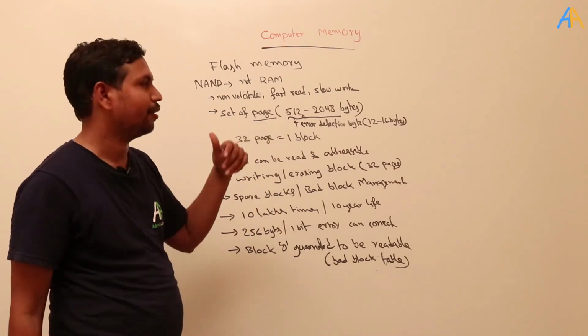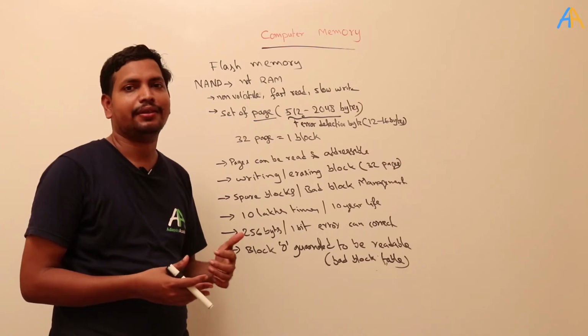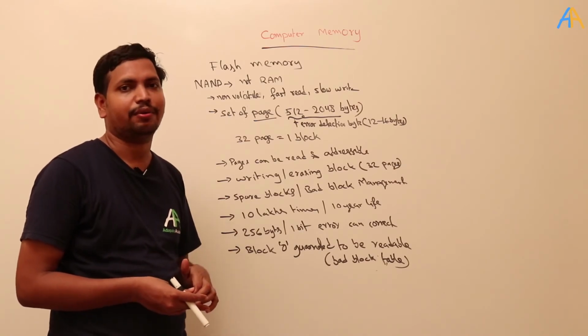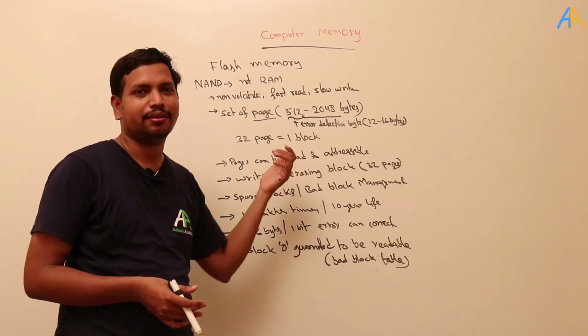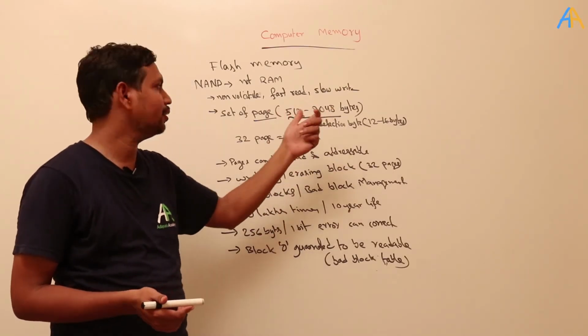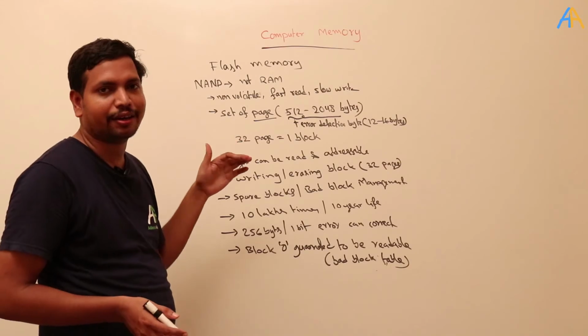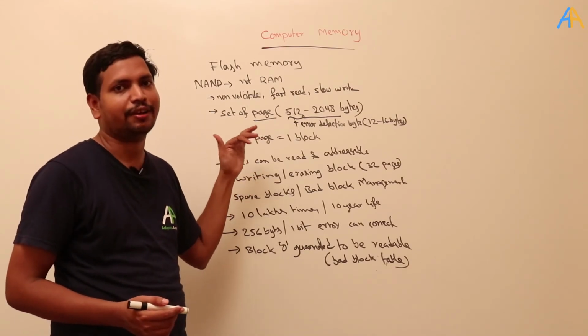So what are the characteristics? Like NOR, it is non-volatile. Non-volatile means it doesn't erase when the power supply is gone. Read fast, write slow. You know that most of the EEPROMs read fast; we can read it fast and write slow. Then how does it organize the data? It will organize the data as a set of pages, a set of pages.